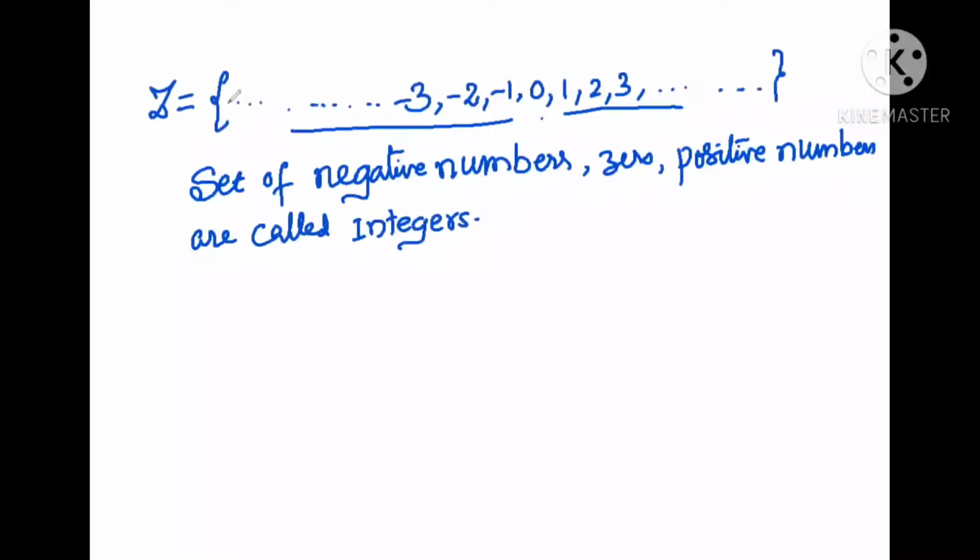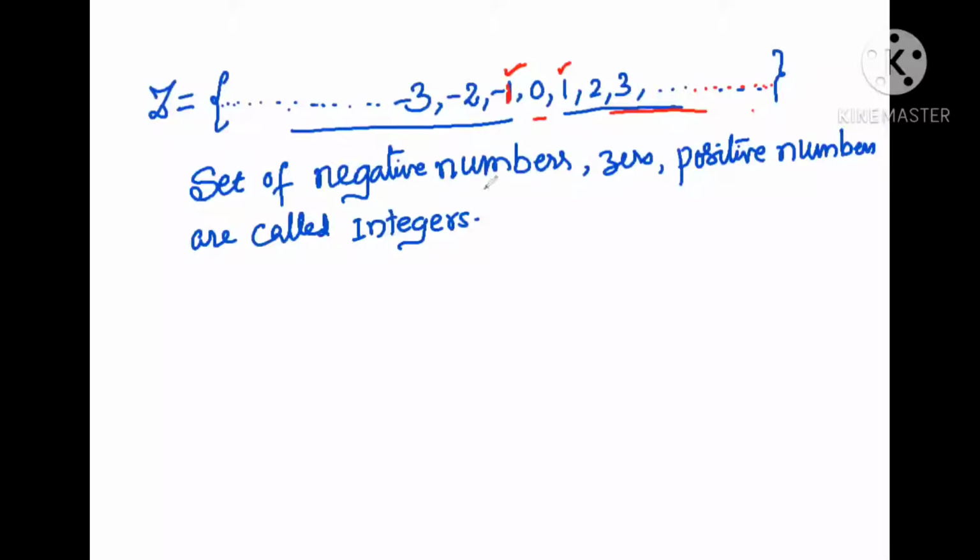So here we don't know the smallest negative number. As we go from right to left, the value of the numbers is decreasing, so we don't know the smallest. We cannot decide the smallest integer, but we can write the largest negative integer, that is minus 1. Then if we take positive integers, the smallest positive integer is 1, and we cannot decide the largest positive integer. So 0 is neither positive nor negative.